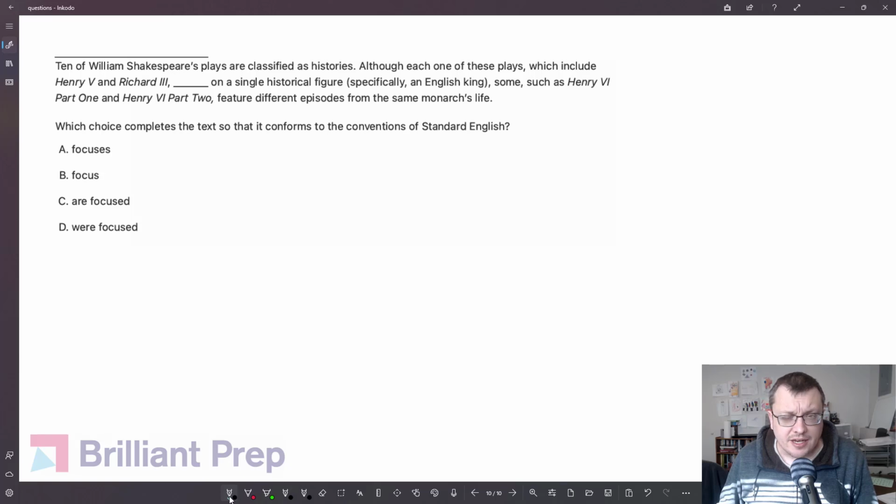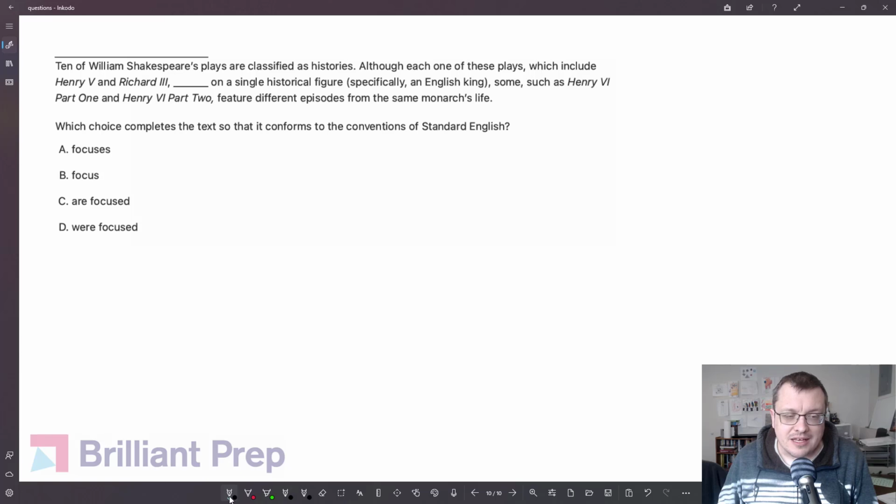When you're trying to answer a grammar question, the first thing to do is look at the choices and determine what kinds of words or what kind of phrases you have in the choices. In this case, we have verbs: focuses, focus, are focused, were focused. These are all verbs. And when you see verbs, the next thing to think about is subject-verb agreement.